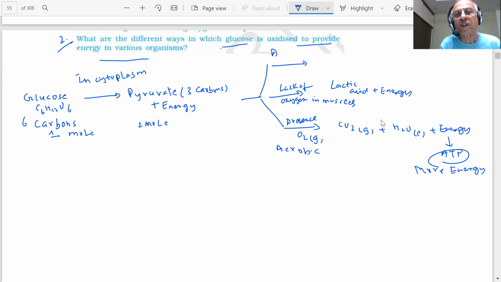Third, absence of oxygen. If there is no oxygen, what do you get? Ethanol, which is an alcohol, plus carbon dioxide plus energy. So there will be two molecules of this ethanol.